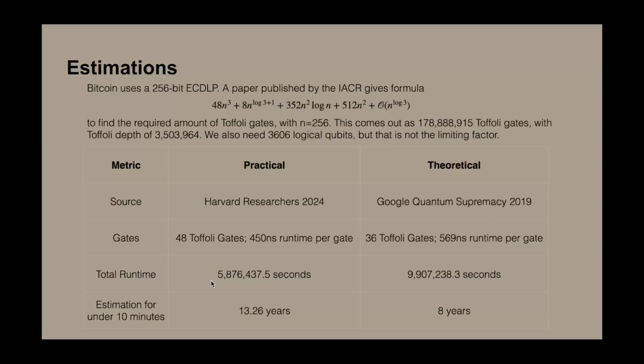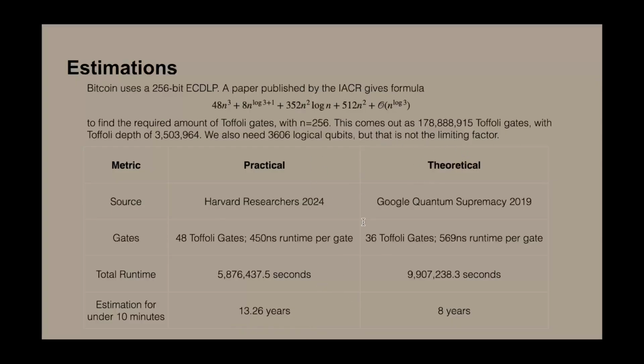So we estimate the time it will take for us to create a machine that could solve this 256-bit ECDLP in under 10 minutes. We estimate that to be 13.26 years in the future in our practical estimate. So basically, we don't need to worry about this for 13.26 years if we use this estimate.